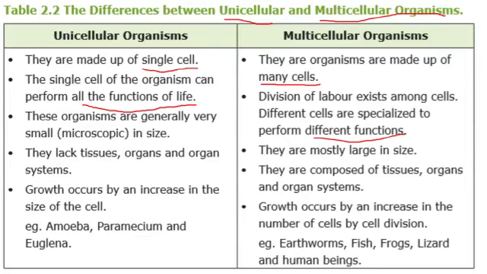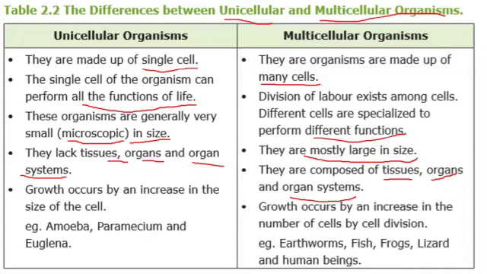Unicellular organisms are generally very small in size. We can see them with the help of a microscope. Multicellular organisms are mostly large in size. Unicellular organisms lack tissues, organs and organ systems. We cannot see these in unicellular organisms. Here in multicellular organisms, we can see tissues, organs and organ systems.